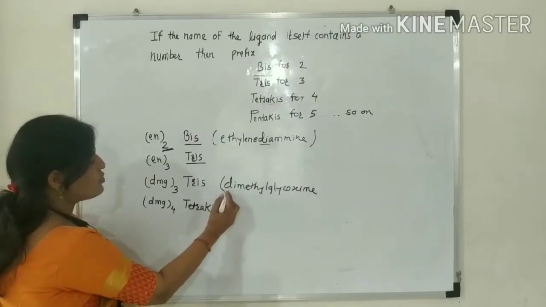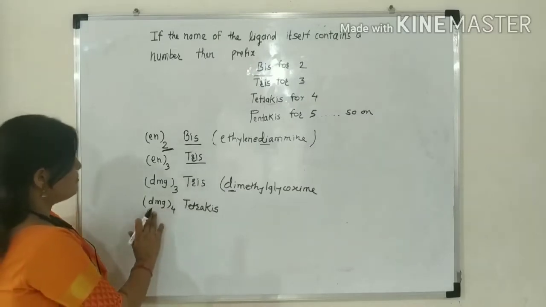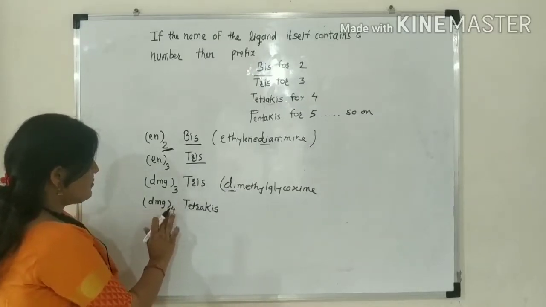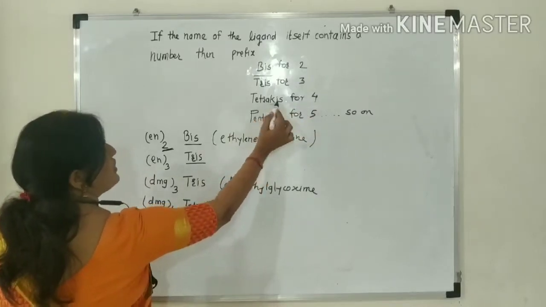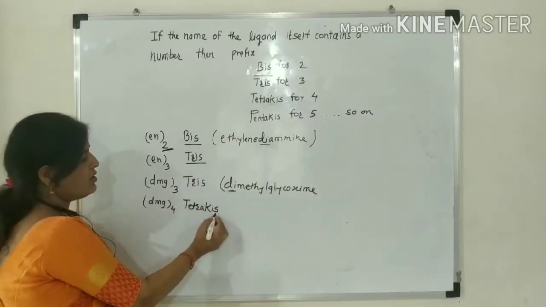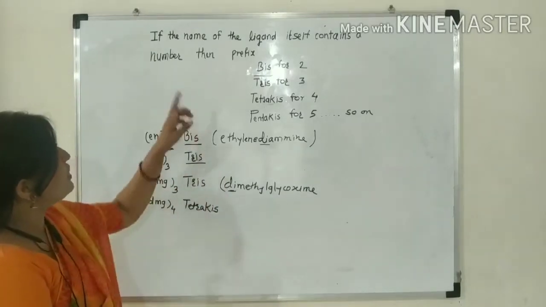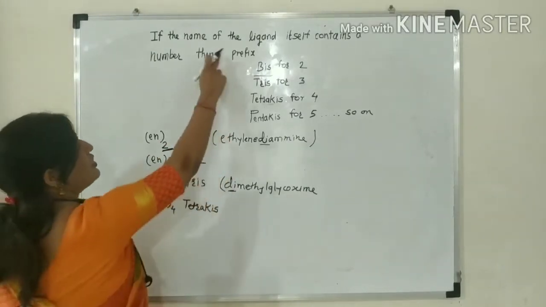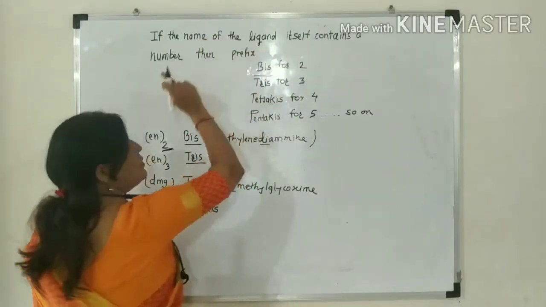This dimethyl also contains a number in its name. If dimethyl glyoxime is present 4 times, you use tetrakis. You use this prefix before the names of ligands which themselves contain a number.